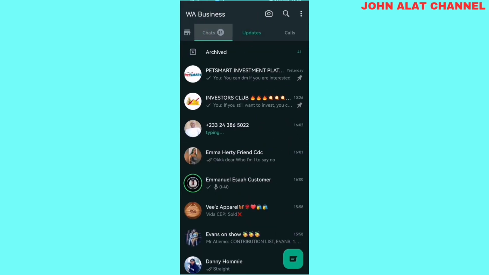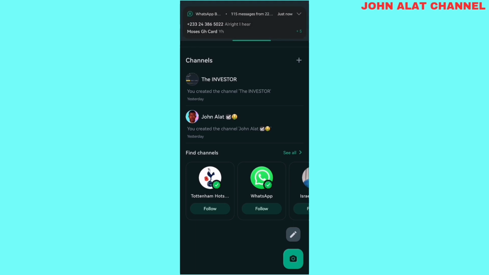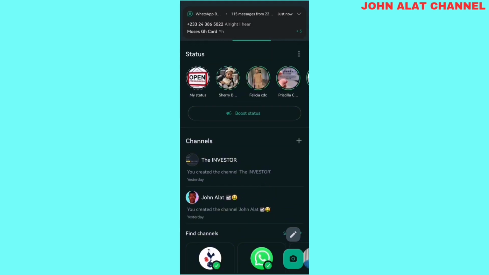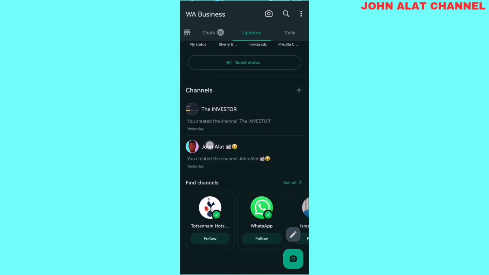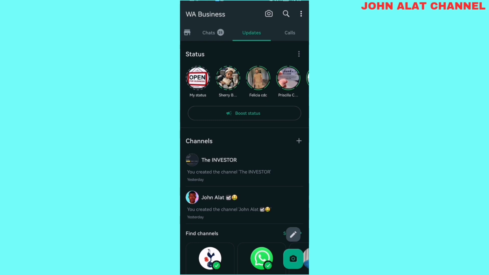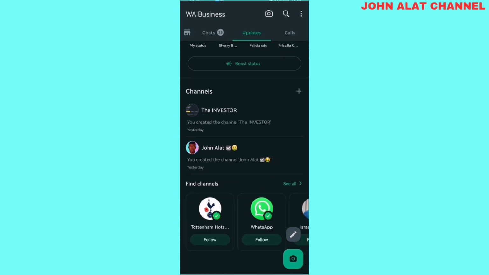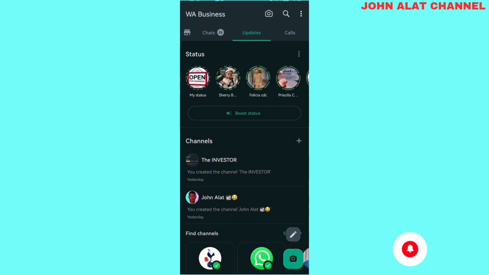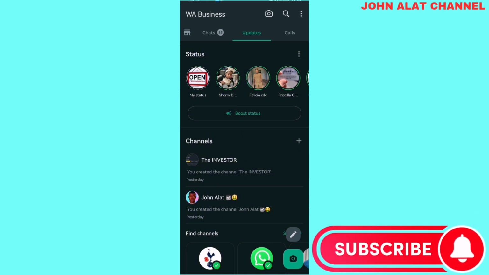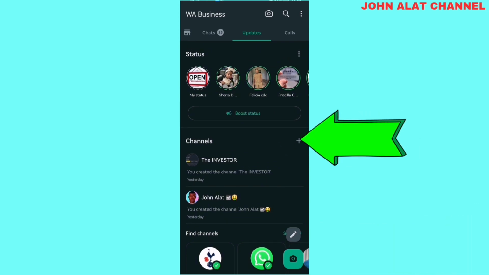All you have to do is just come on WhatsApp, go to your update. When you go to your update, you can see your WhatsApp status. And besides, if you haven't created any channel yet, you see your status are in numbers like this, like they are in line like this. So you see channels. You just have to tap on channels. When you see channels, you just tap the plus sign over here. This plus sign, you just tap on it.